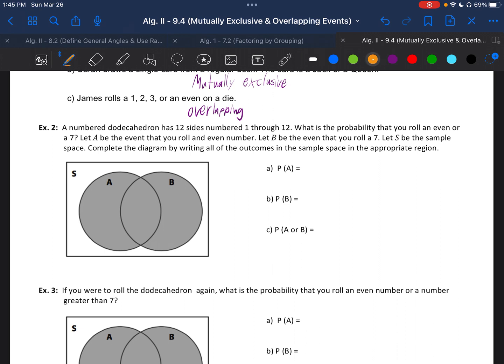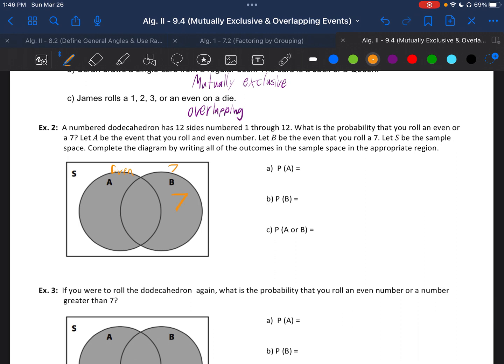Example 2, we're going to use this Venn diagram to help us. A numbered dodecahedron has 12 sides numbered 1 through 12, aka a 12-sided die. What's the probability that you roll an even or a 7? Let A be the event that you roll an even number, and B be the event that you roll a 7. So let S be the sample space. So these are all the potential outcomes. Complete the diagram by writing all the outcomes of the sample space in the appropriate region.